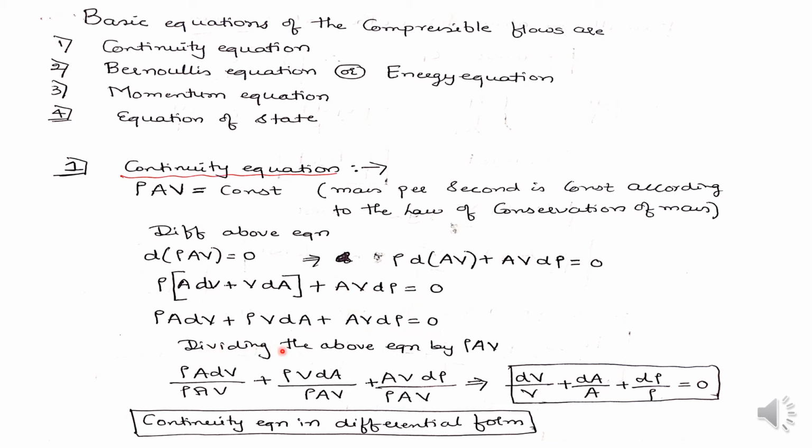Now dividing the above equation by rho into A into V. If I divide the entire equation, rho A dV divided by rho A V, rho V dA divided by rho A V, and A V d rho divided by rho A V. Here rho A gets cancelled, so my equation remains dV by V plus dA by A plus d rho by rho. Here A V gets cancelled, so d rho by rho remains. Here also rho V gets cancelled, so dA by A remains. So this is my continuity equation in differential form.